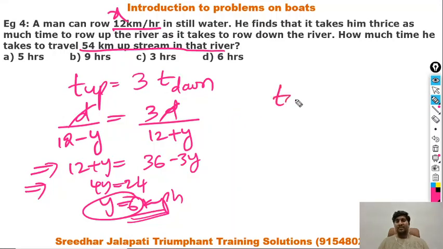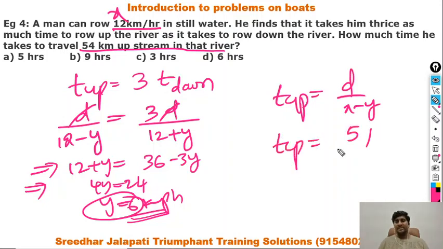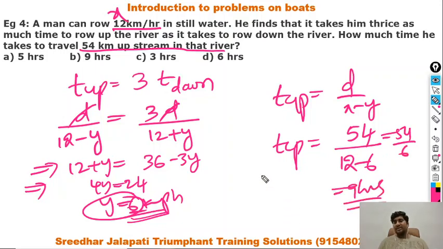So time taken for upstream journey is d by x minus y. So time taken is equal to distance, which is given as 54 kilometers, x is given as 12, y is not given, but just now we found it. So it becomes 54 by 6, which is 9 hours. So the person takes 9 hours to cover the distance, which is option B.